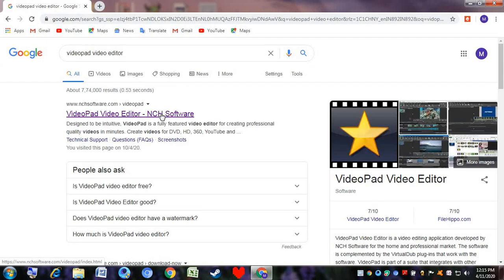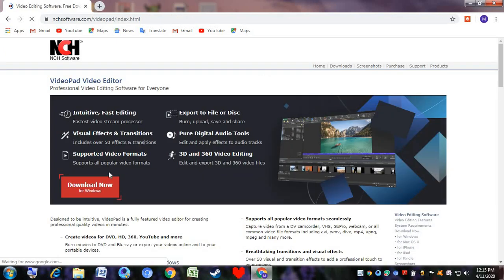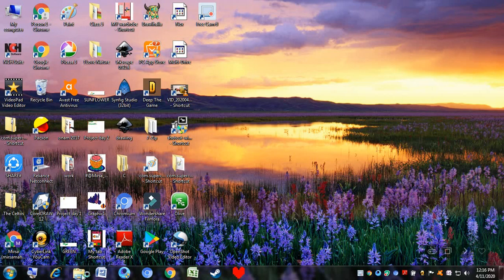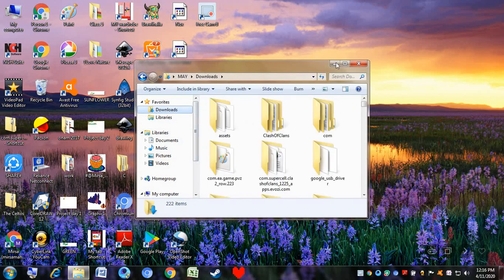This star emblem, it is a star pattern. Open VideoPad Video Editor, the first link you see. Then click on download now for Windows. I have already downloaded it. So if I go to my Windows Explorer, go to downloads.